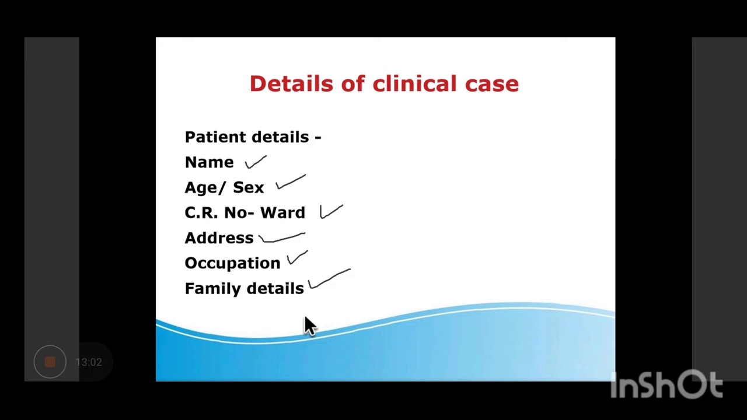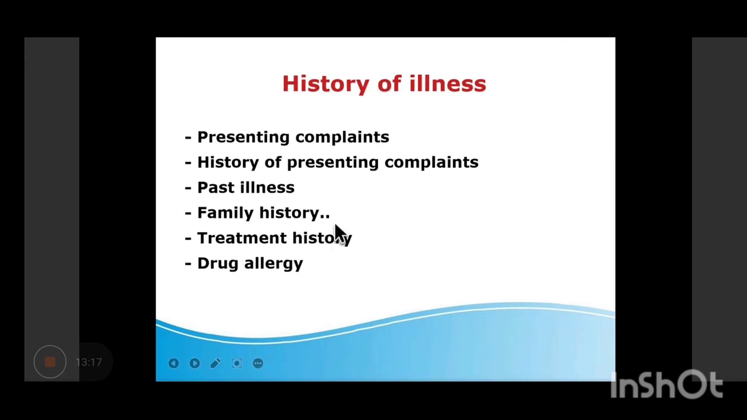So, you will start with the patient details. You will use one sheet of paper to write down these various headings. Now, this will be followed by the presenting complaints, which will come under the history of illness, and then the history of presenting complaints, since when the patient is having this problem, the past illness, that is, if the patient has any other comorbid condition or maybe a similar kind of episode, if the patient has observed in the past, you are supposed to write it down.